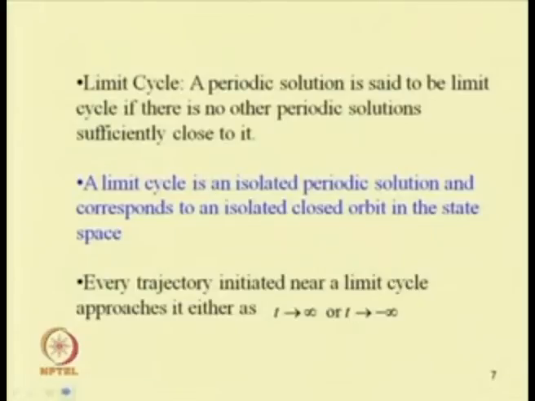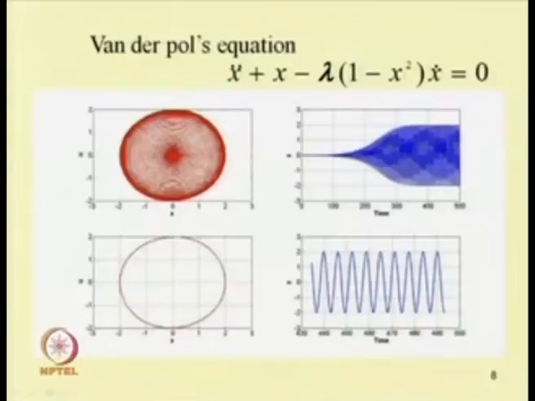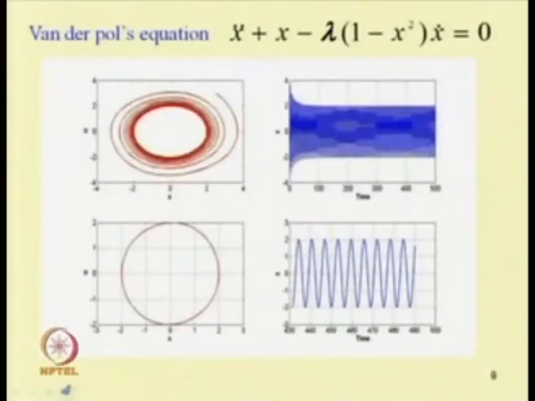We have already discussed limit cycles. A periodic solution is said to be a limit cycle if there is no other periodic solution sufficiently close to it. Those things we have already discussed, and we have seen how, in the case of the Van der Pol equation, we get a periodic response or limit cycle. This is a limit cycle obtained in the case of the Van der Pol equation.